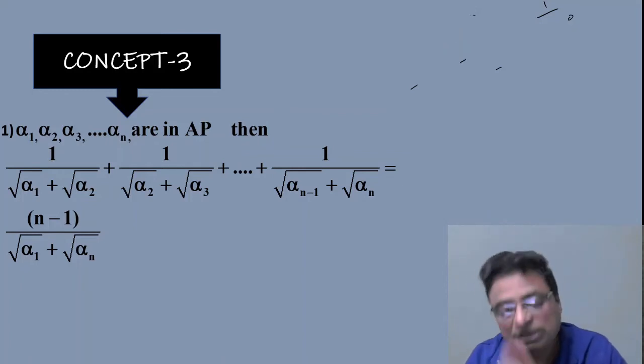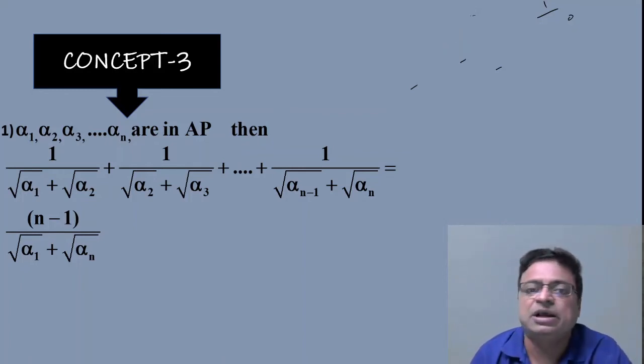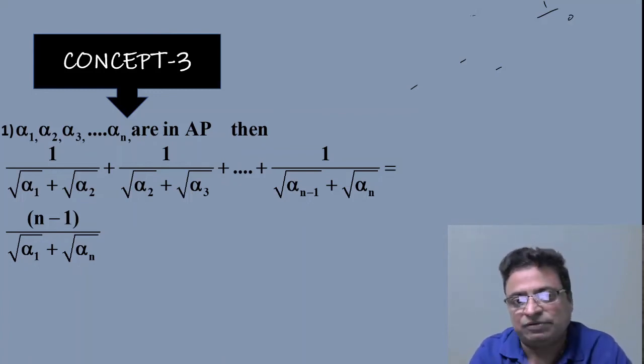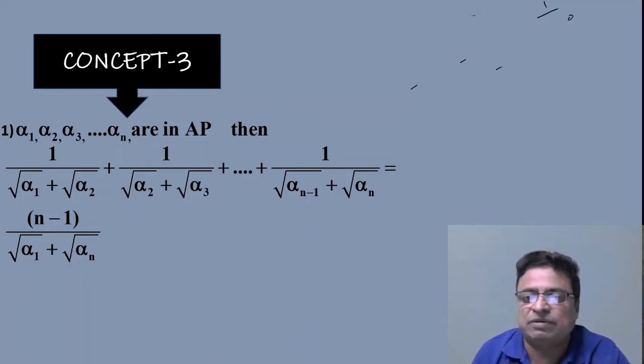How to get this one? Actually by rationalizing these terms, you get a series in which all the terms get cancelled, and you will get the answer as (n minus 1) by (root alpha 1 plus root alpha n).